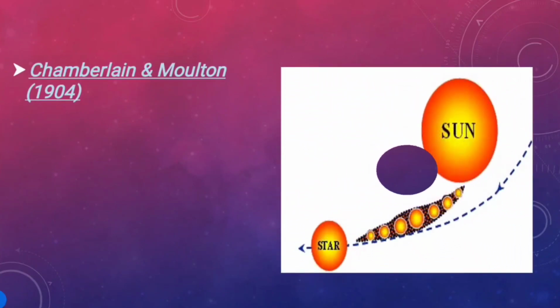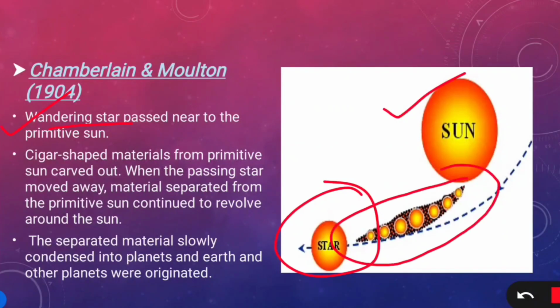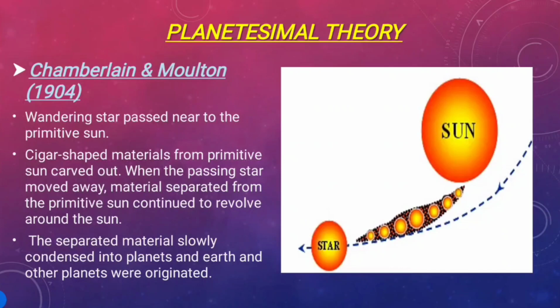After that, in 1904, Chamberlain and Moulton considered that a wandering star approached the sun. They talked about a wandering star which passed near the primitive sun, and a cigar-shaped material from the primitive sun was drawn out. When the passing star moved away, the material separated from the primitive sun and continuously revolved around the sun. The separated material slowly condensed into planets, and Earth and other planets originated. And this theory is called the planetesimal theory.